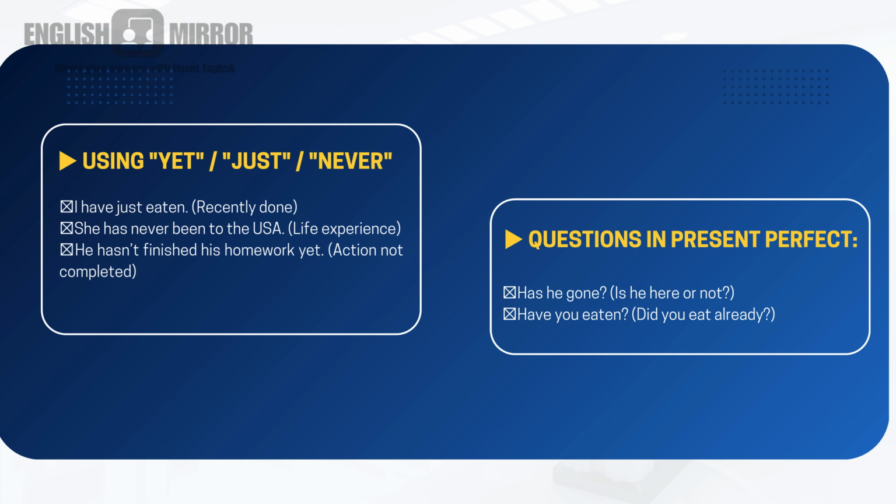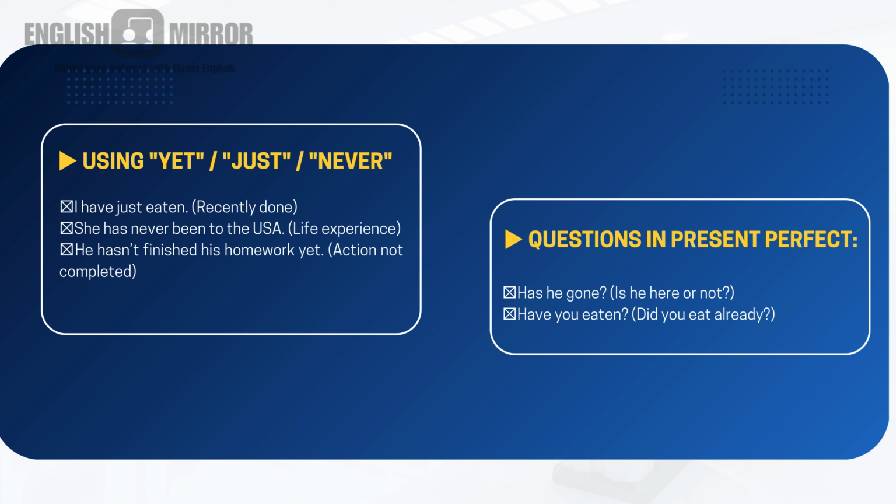And now when we tell sentences as questions, or when we ask questions, we use present perfect tense. And we can see how it is. The first sentence is, has he gone? That means one is inquiring whether the person is here or he left. He has gone. Is he here or not? That is a doubt or a question, a yes or no thing asked here.